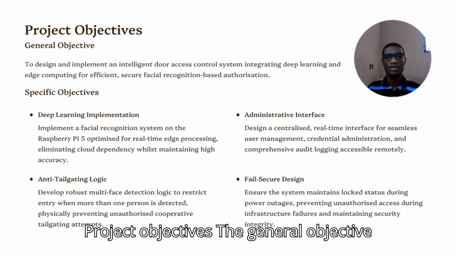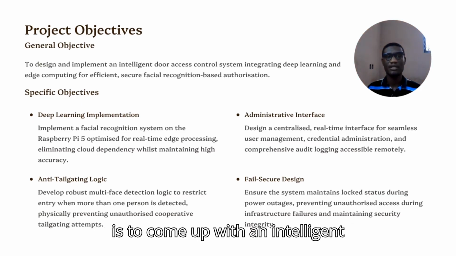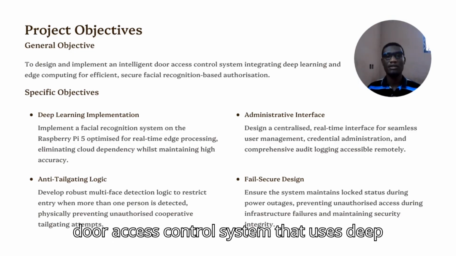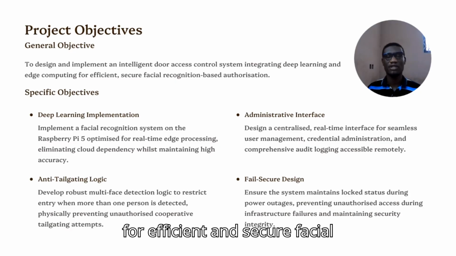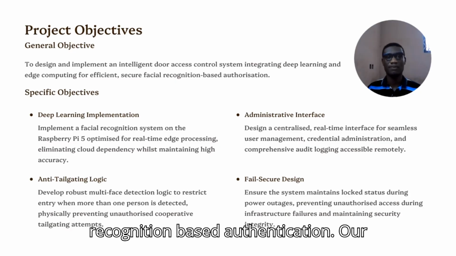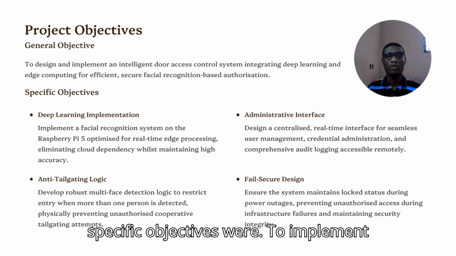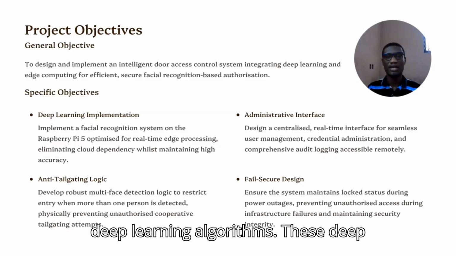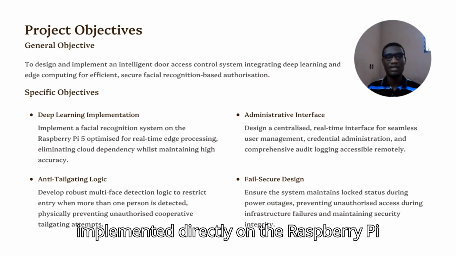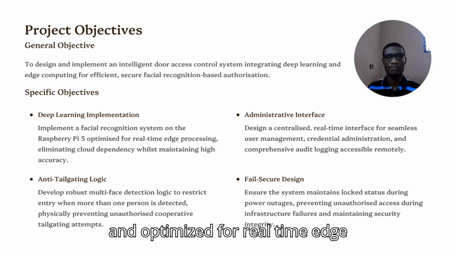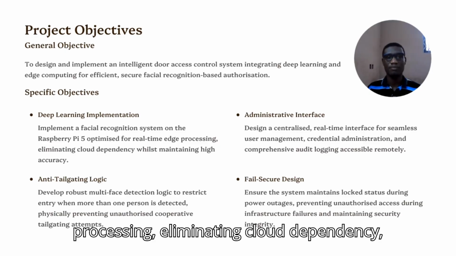Project objectives. The general objective is to come up with an intelligent door access control system that uses deep learning and edge computing techniques for efficient and secure facial recognition-based authentication. Our specific objectives were to implement deep learning algorithms. These deep learning algorithms were implemented directly on the Raspberry Pi and optimized for real-time edge processing, eliminating cloud dependency.